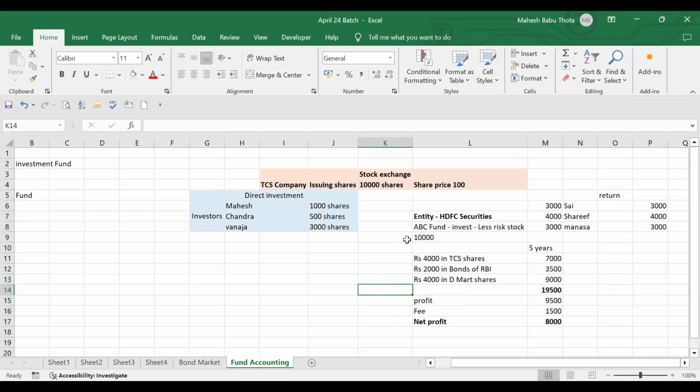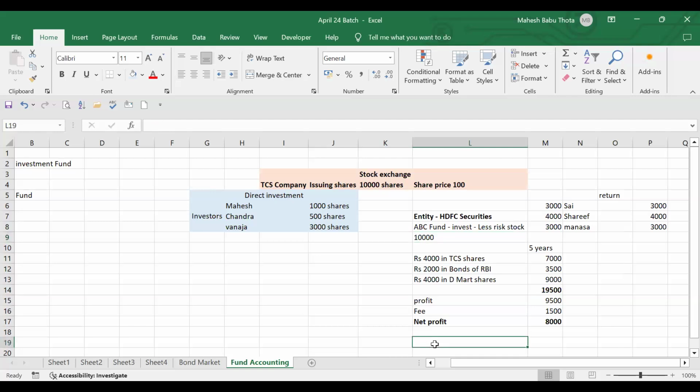It's a pool of money. How am I maintaining it? These persons are not able to manage it. Even for me, with 10,000 rupees, if one person wants to manage it, it's not possible. How am I managing? Because I have professionals. So it's an investment management. Can we say it's a professional investment management?